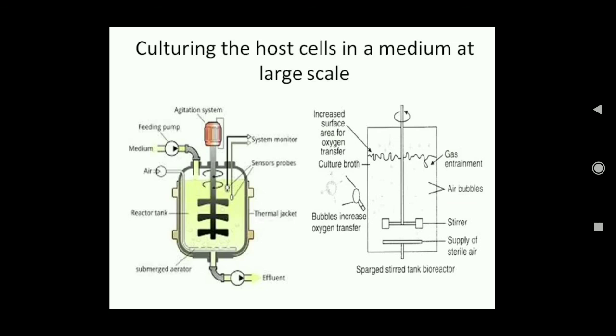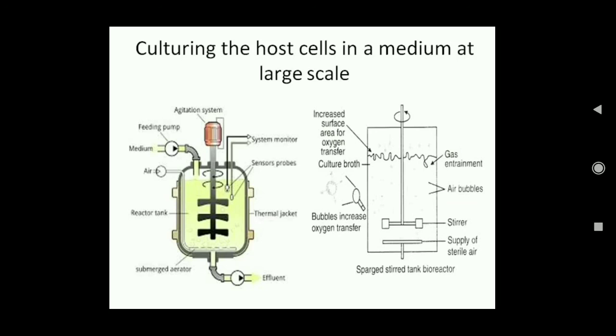So different systems are there so that optimum conditions are provided for the growth and multiplication of the host cells, so that the foreign gene is also multiplied. And finally, such conditions are provided so that this foreign gene can express, that means it can produce the particular protein, enzyme, whatever is required, that will be used for commercial purposes.